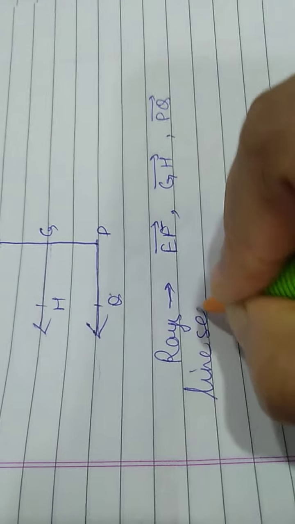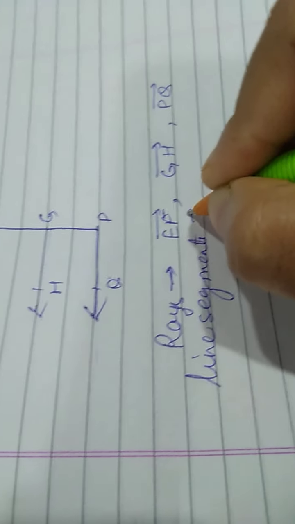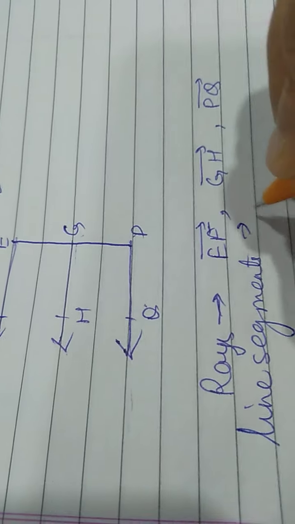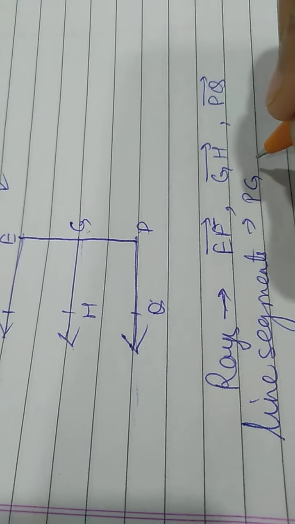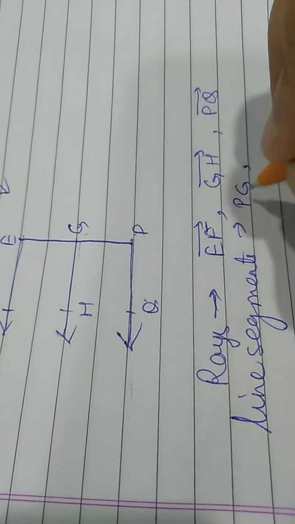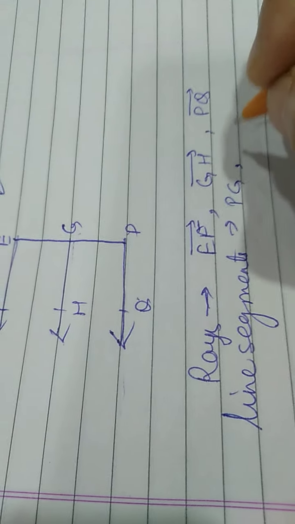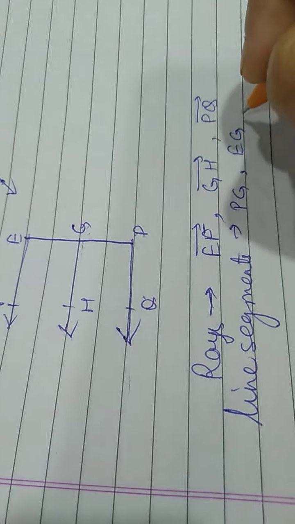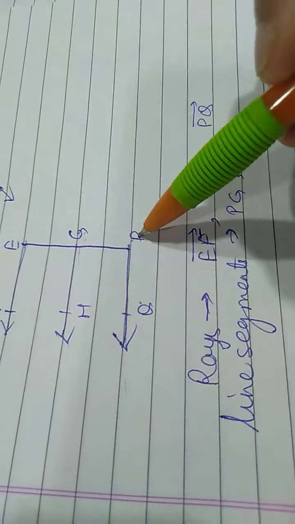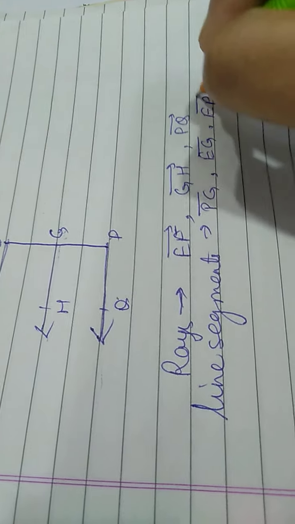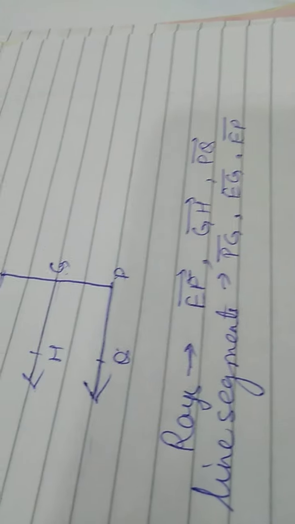These are the rays. And what are the line segments in the given figure? Line segments are PG. We can write it GP also. For a line segment and a line, the order of the points can be exchanged. Okay, now the next one is GE or EG, anything we can write. And the third one is EP. Put the symbol of the line segment on the top of the names of the line segments.